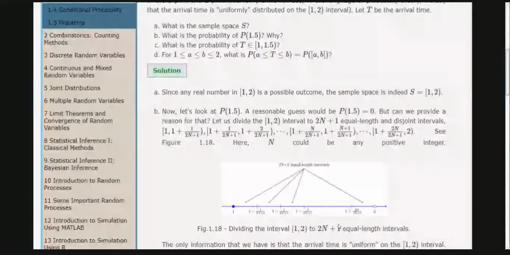Because if we give something to this probability, then it will disturb our probability model, because there are uncountably infinite discrete points like 1.5, 1.55, 1.555, and if you give any one of them even a single 0.001, you have to add them infinitely many times, and then your total sum will be infinite, and that will be a problem.